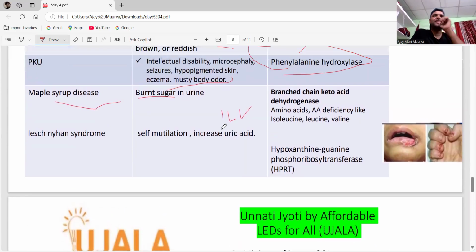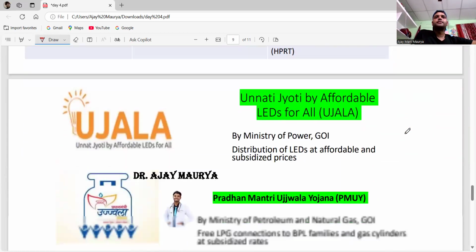For Lesch-Nyhan syndrome, there is self-mutilation, picking one's skin. There is also an increase in uric acid. The enzyme is HGPRT, hypoxanthine-guanine phosphoribosyltransferase. Okay, next one, guys.